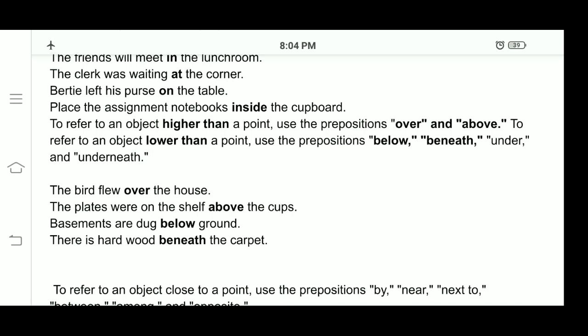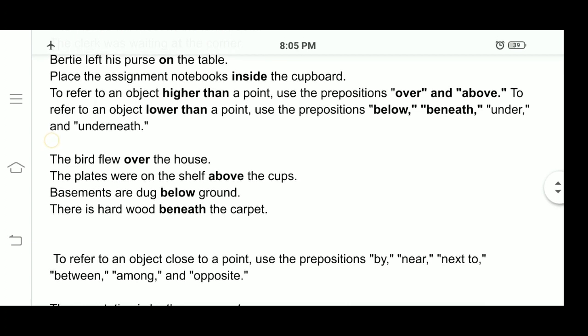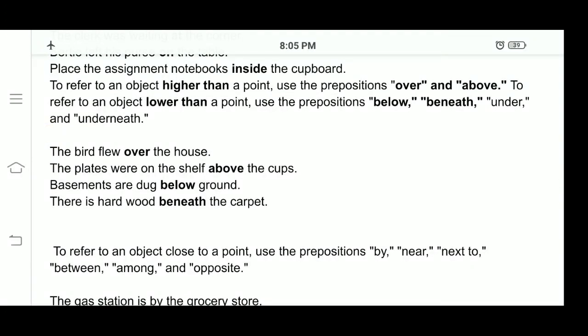Basements. You know basements? Basements are dug below the ground. So, the point is the ground. When we are referring to an object lower than a point, and the point is the ground, then we have to use the preposition below or beneath. So, below the ground. There is hardwood beneath the carpet.